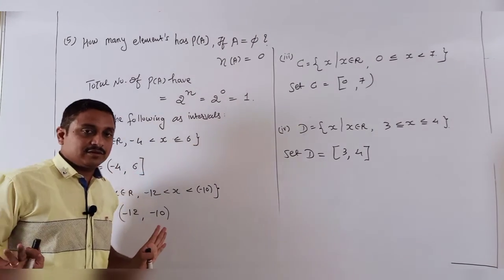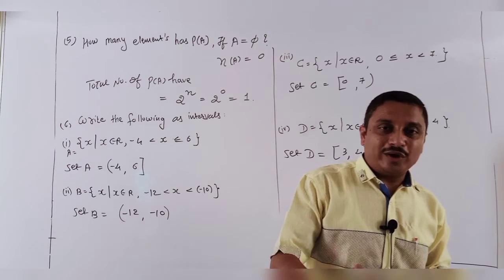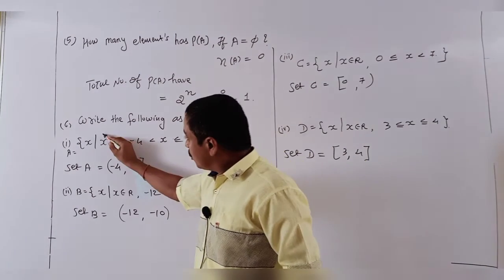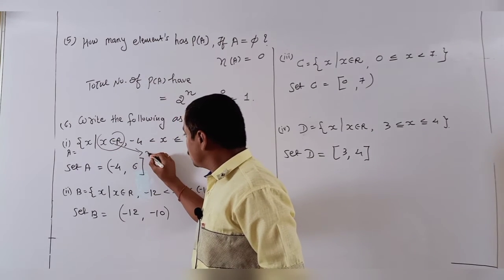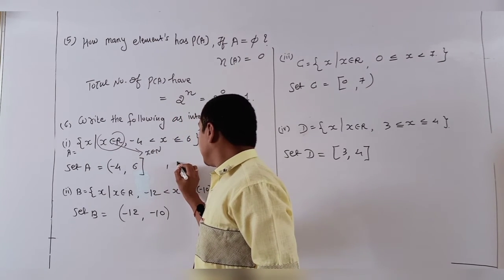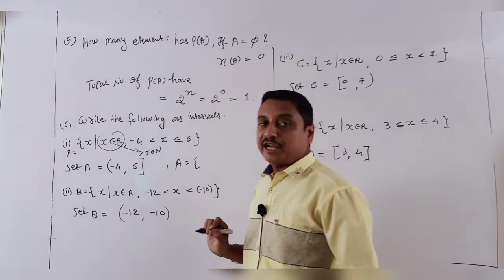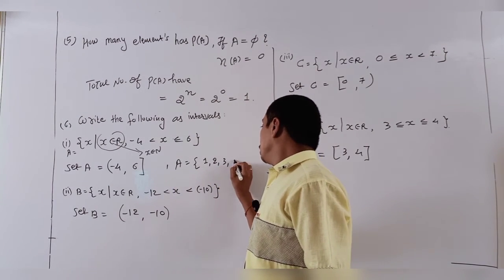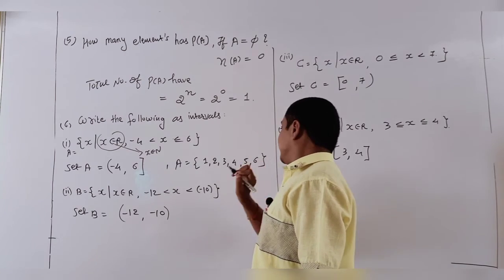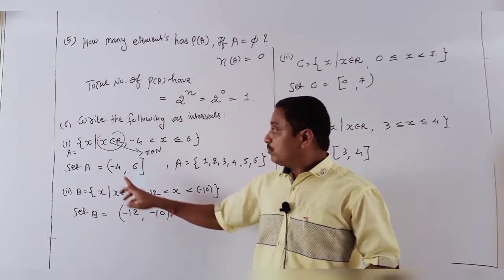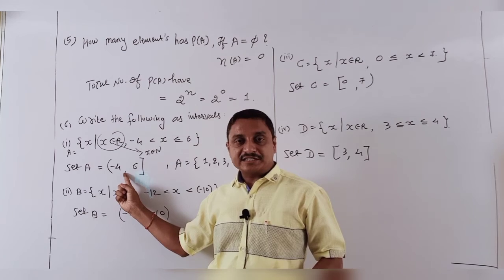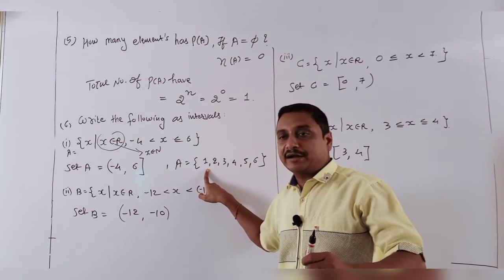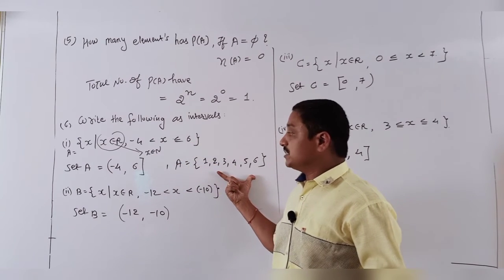The numerical part is done. But now I will explain an extra level for your extra checking. If I am given only x belongs to natural numbers, then what is my answer for A? Definitely, natural numbers are only 1, 2, 3, 4, 5, 6. But here, x belongs to R, so all numbers are present, just like 1.1, 1.2, 1.3, 1.4. But with only natural numbers, the answer is different.